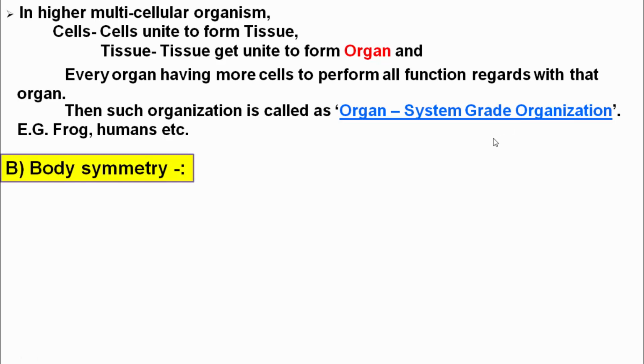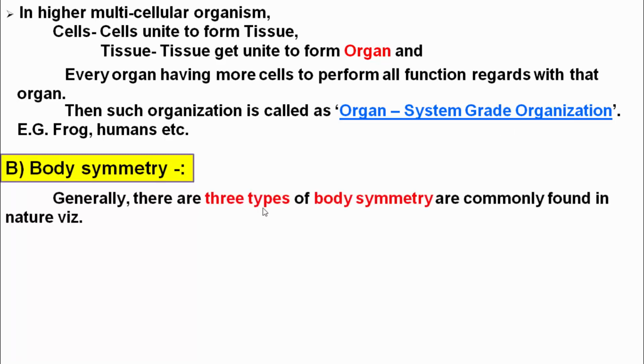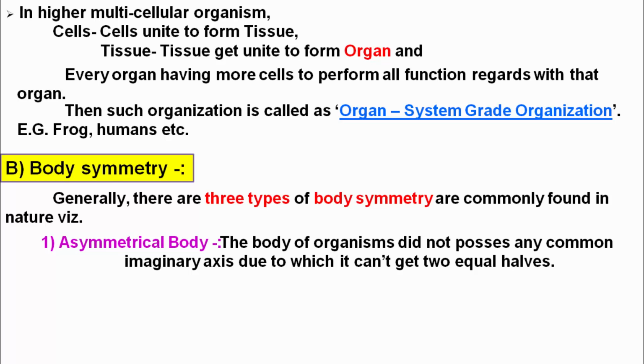Then the second point is body symmetry. Generally there are three types of body symmetry commonly found in nature. First, the asymmetrical body.